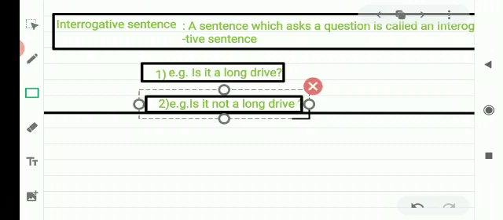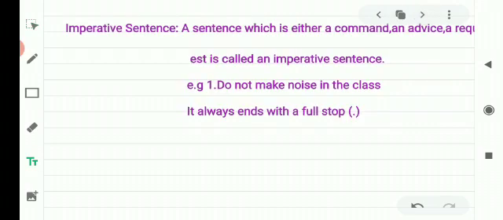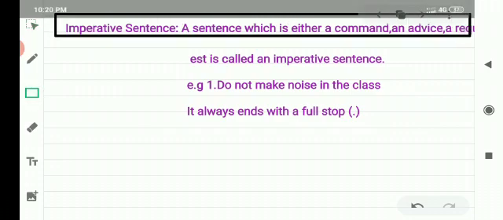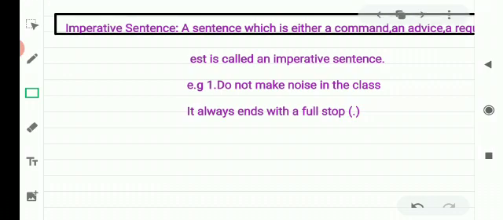Third type, imperative sentence. These are very interesting sentences. A sentence which is either a command, an advice, a request is called an imperative sentence. When there is a command, a request, an advice in a sentence or some suggestion, it is called an imperative sentence. It can be either affirmative or negative.